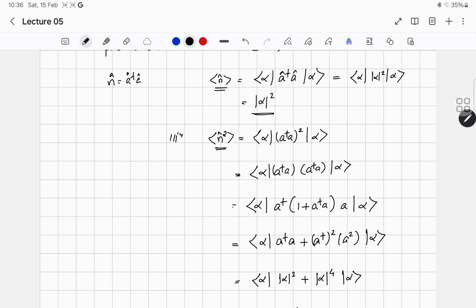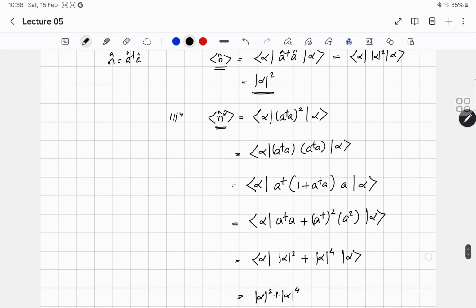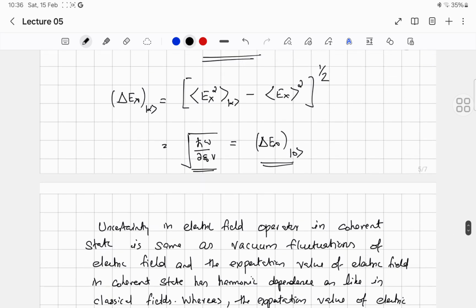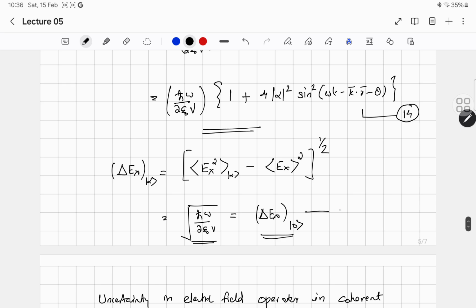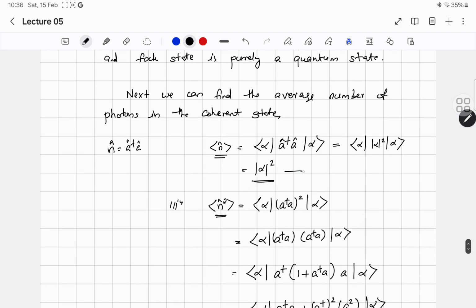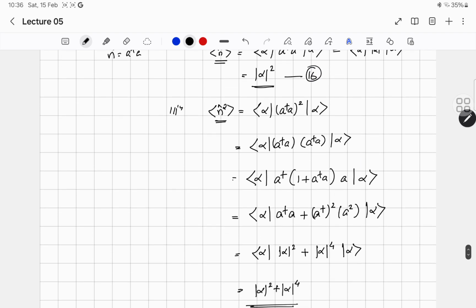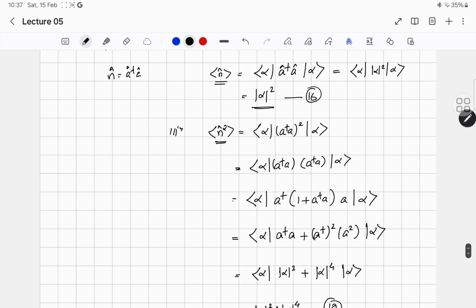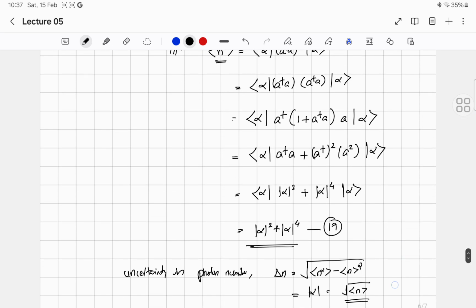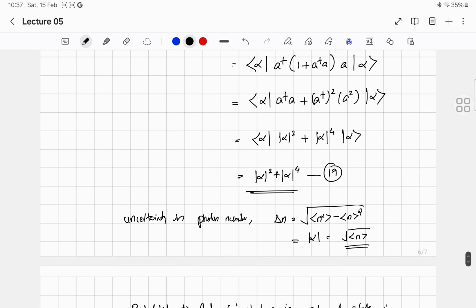So the expectation value of the square of the number operator would be mod alpha square plus mod alpha raised to 4. Let us give different equation numbers: let this be equation number 15, this equation number 16, and this equation number 17. If you take the difference between 17 and the square of equation number 16 and find its square root, you will get the uncertainty, and let that be equation number 18.